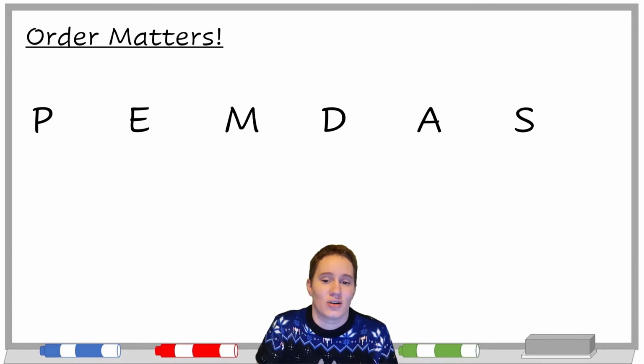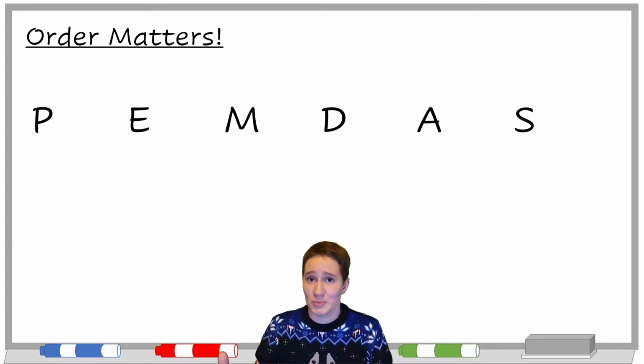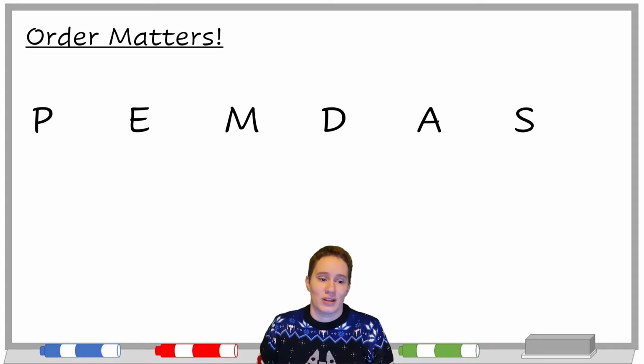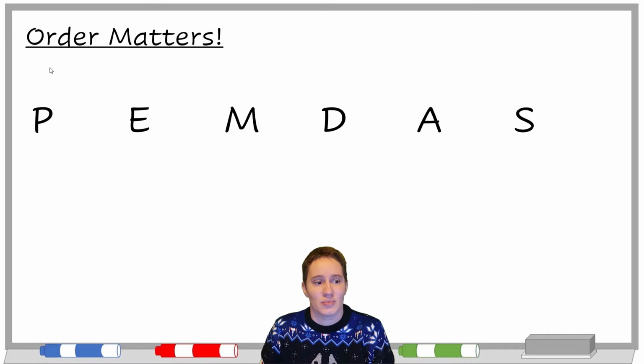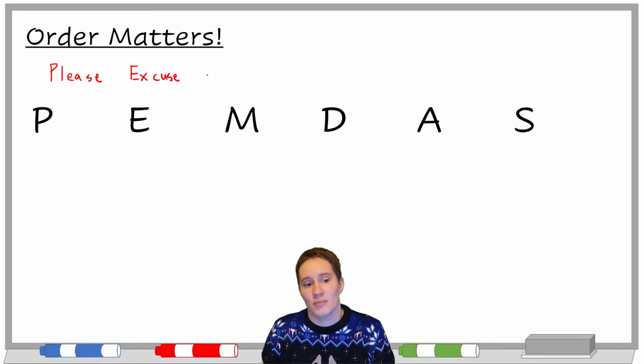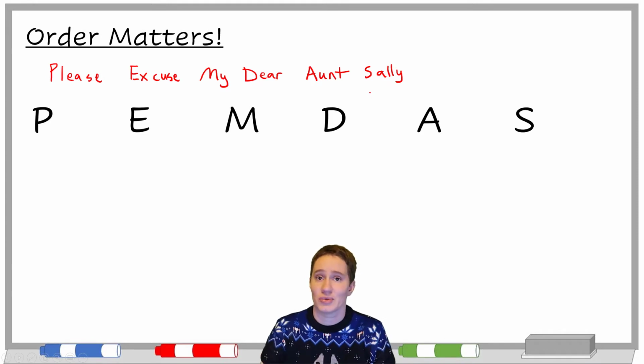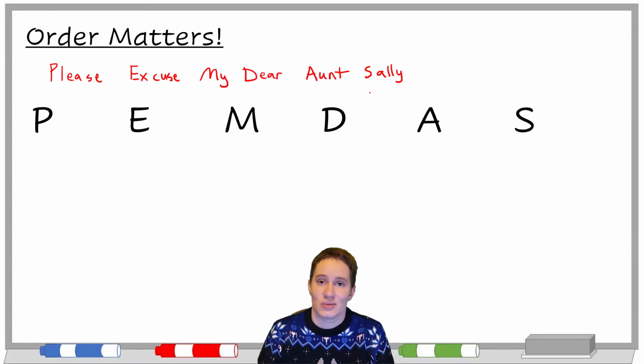So we have an acronym to help us remember how to do the order of operations. It's fondly known as PEMDAS, which is a fun made-up word. Lots of people just use the word itself, but there is a phrase that goes with it as well: please, for P, excuse my dear Aunt Sally. Again, I don't know who came up with this. If you wanted to, you could come up with an acronym that you like better, but this is what we've got to go with.